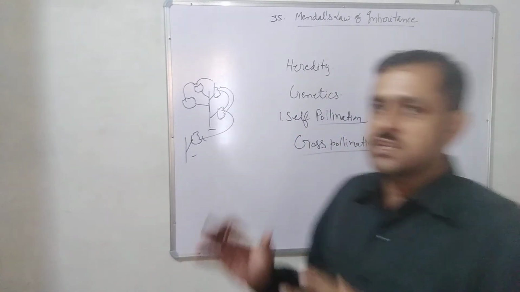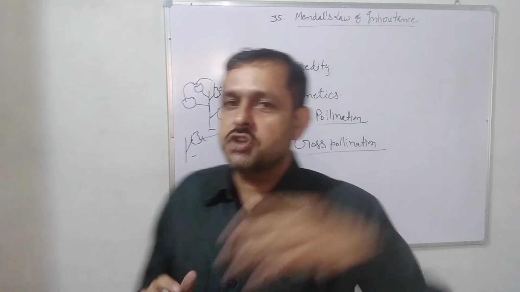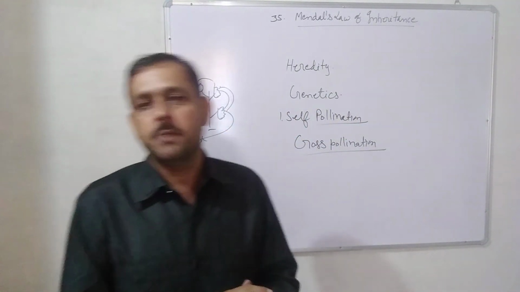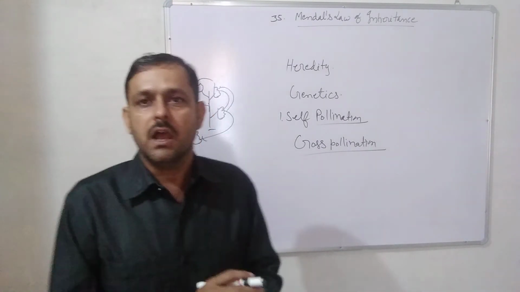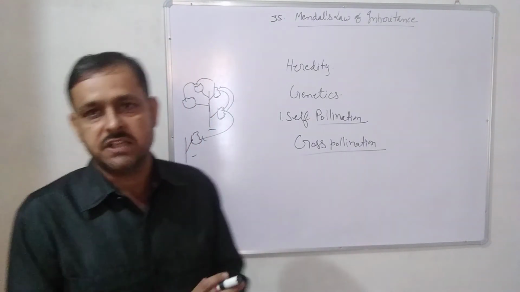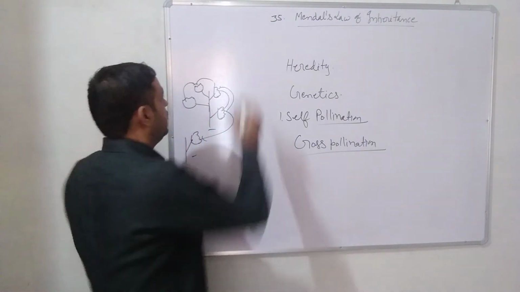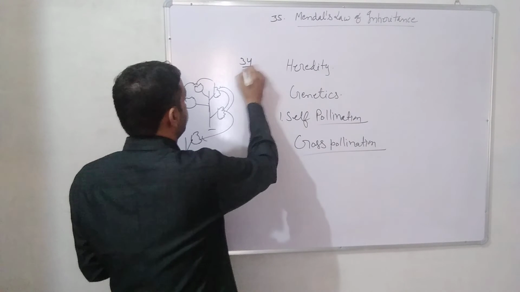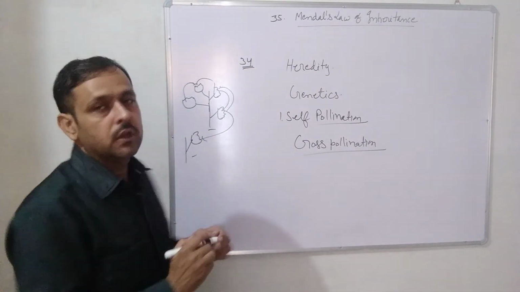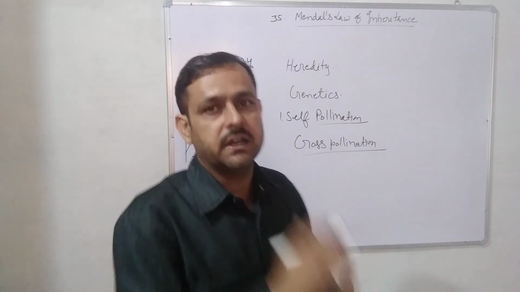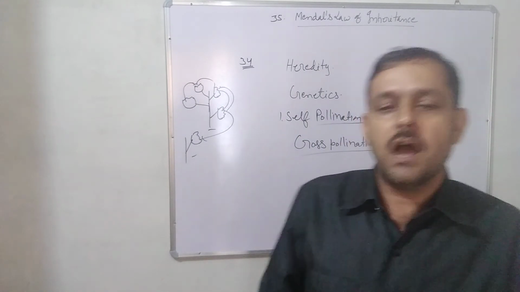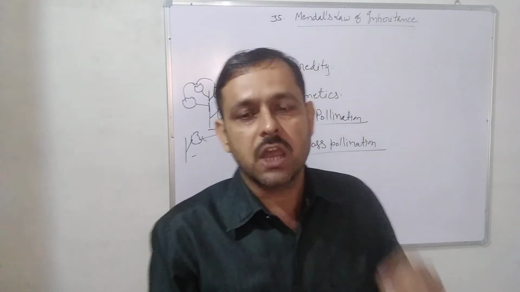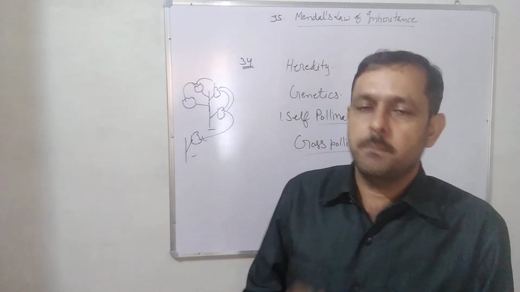Many contrasting characters means the opposite characters are found in a pea plant. So you have to remember how many opposite characters are found in a pea plant. There are 34 contrasting characters found in pea. Among them, only 7 are studied by Mendel.